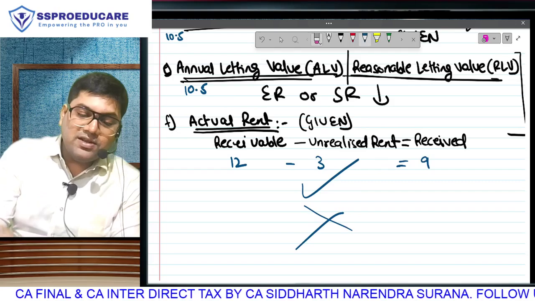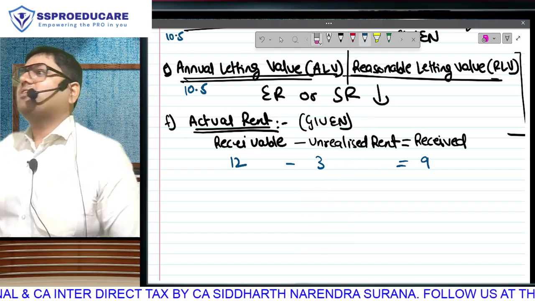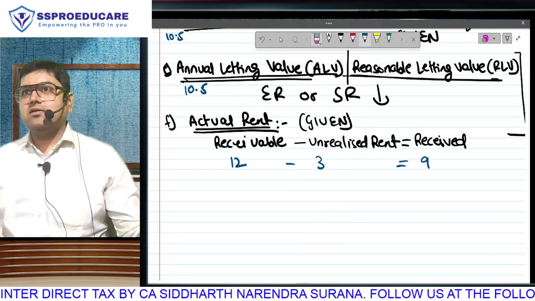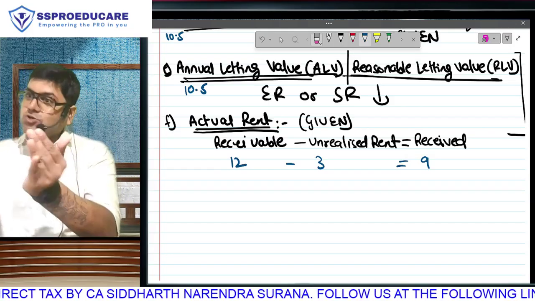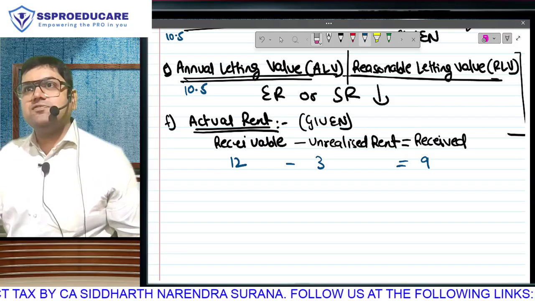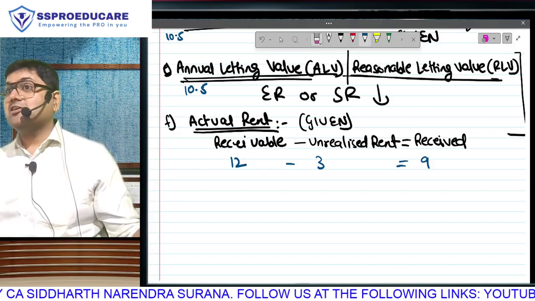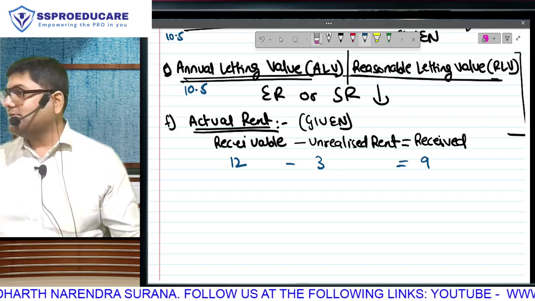So whether I will get deduction of unrealized rent or not is the same question as whether I will take received or receivable. But ALV is not going to get affected. ALV is as it is. Matlab, this whole discussion is about under actual which one to take, received or receivable, or reframe the question, will we get deduction of unrealized rent? You understand the question here?